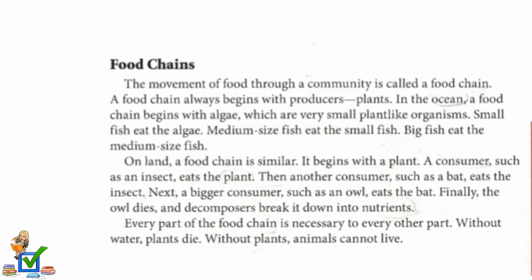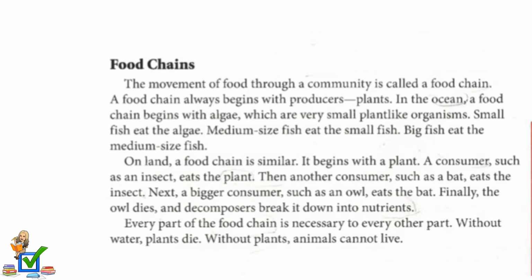Food chains. The movement of food through a community is called a food chain. A food chain always begins with producers, plants. In the ocean, a food chain begins with algae, which are very small plant-like organisms. Small fish eat algae. Medium-sized fish eat the small fish. Big fish eat the medium-sized fish.